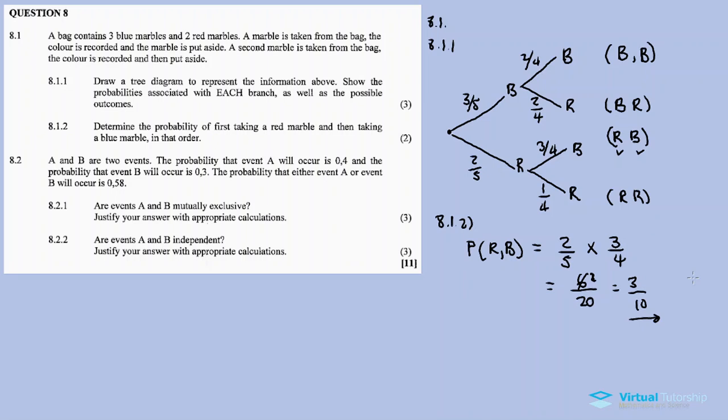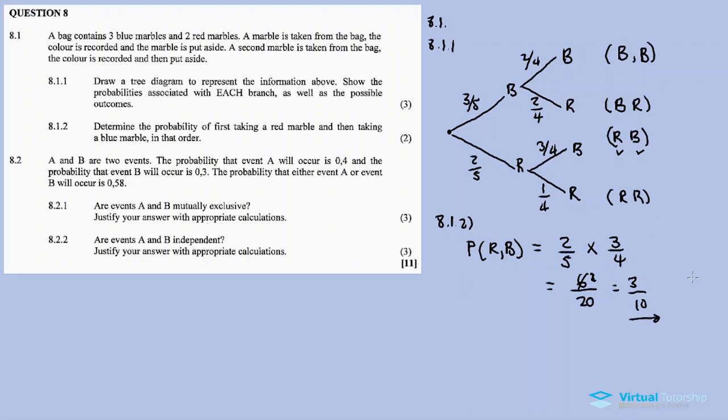8.2. A and B are two events. The probability that event A will occur is 0.4, and the probability that event B will occur is 0.3. The probability that either event A or event B will occur is 0.58. So 8.2.1, are these events mutually exclusive? Justify your answer with appropriate calculations.